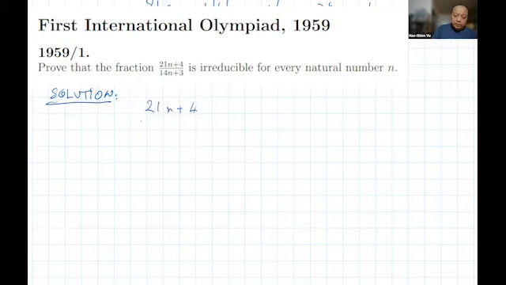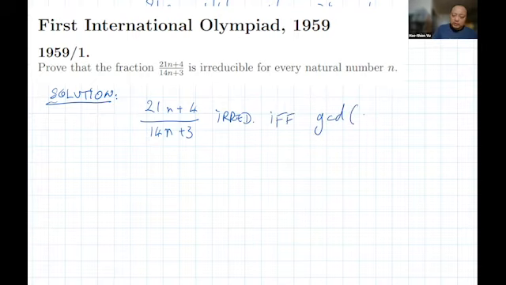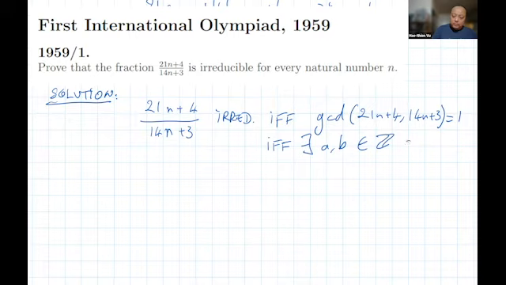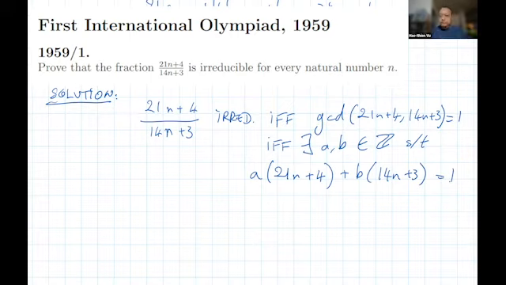21n plus 4 over 14n plus 3 is irreducible if and only if GCD of 21n plus 4 comma 14n plus 3 equals 1, and that if and only if there exist a, b integers such that a times 21n plus 4 plus b times 14n plus 3 equals 1. It is sufficient.